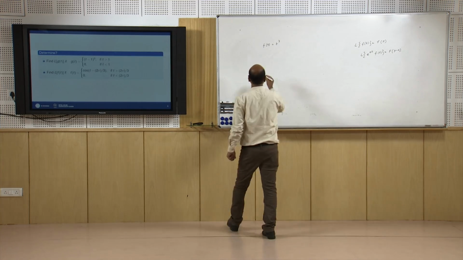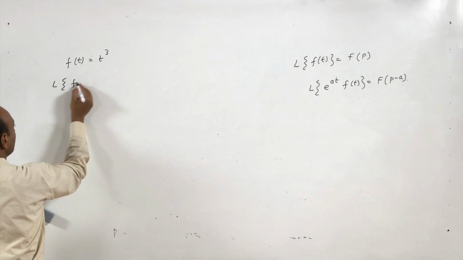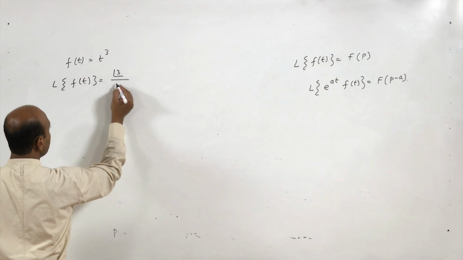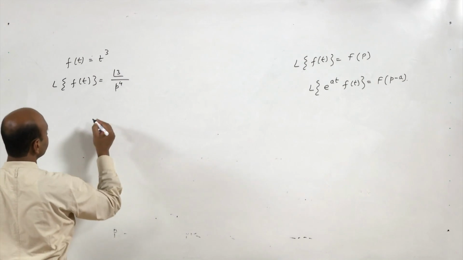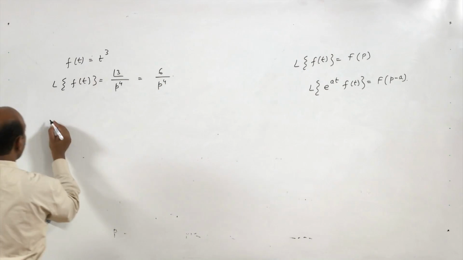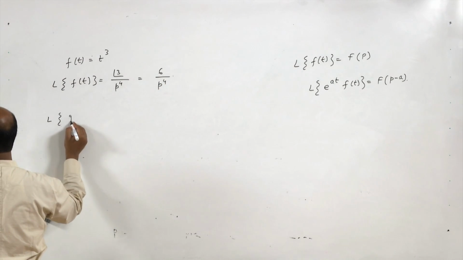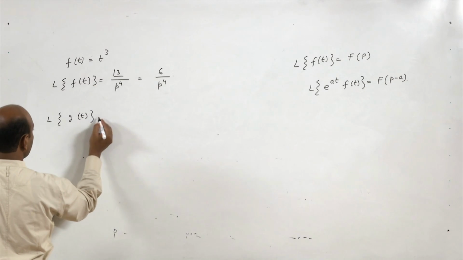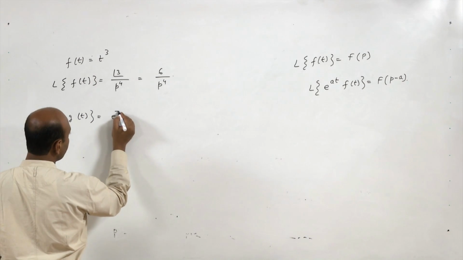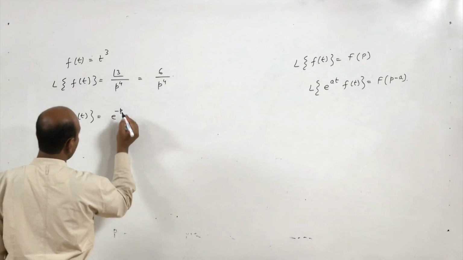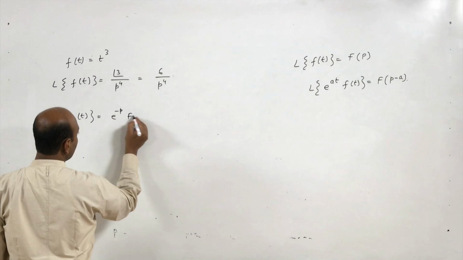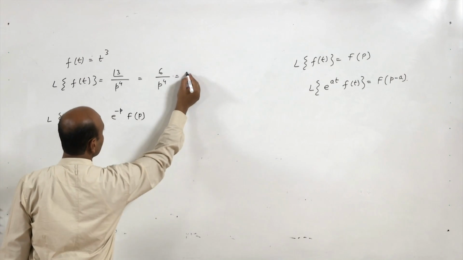So what is the Laplace transform of f(t)? It is nothing but factorial 3 upon p to the power 4, that is 6 upon p to the power 4. Now the Laplace transform of this g(t) will be nothing but e to the power minus ap, a is 1 here, into F(p), and F(p) is this quantity.